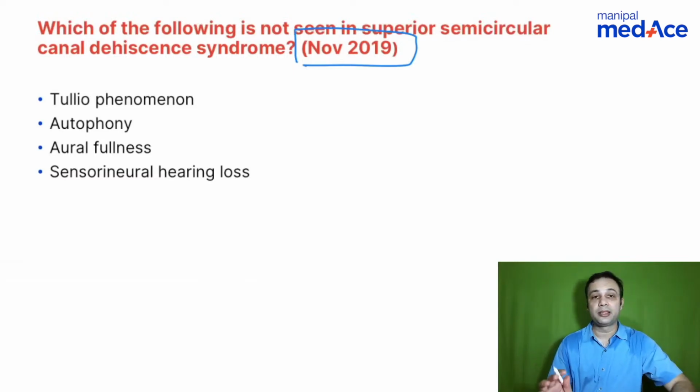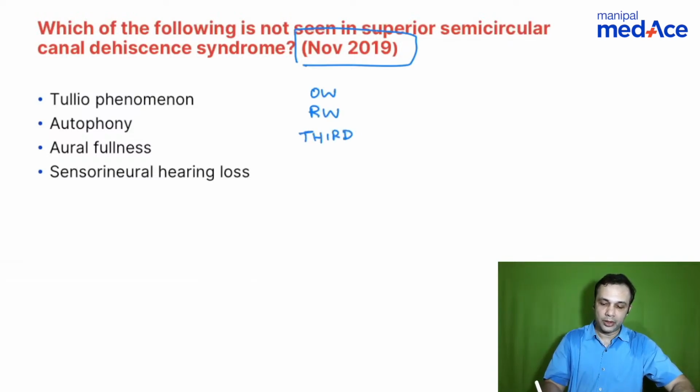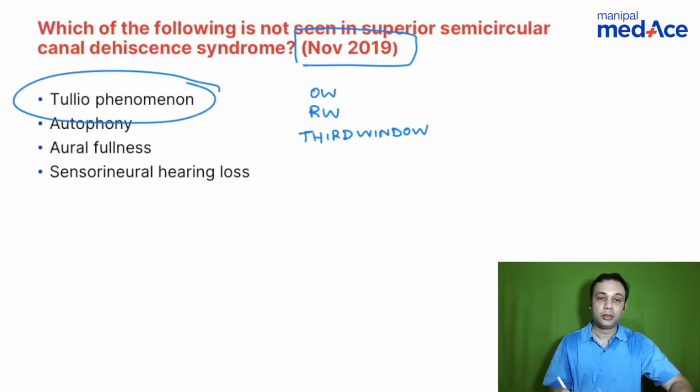So when you talk about superior semicircular canal dehiscence, you have two windows already, that is the oval window and the round window. So when there is a superior semicircular canal dehiscence, this becomes a third window. So what happens when there's a third window? What is Tullio phenomenon? Noise induced vertigo. Okay, noise induced vertigo is called Tullio phenomenon, seen in cases of a third window phenomenon. I'm not talking only about superior semicircular canal dehiscence, I'm also talking about a perilymphatic fistula. So the Tullio phenomenon is seen in cases of a third window.